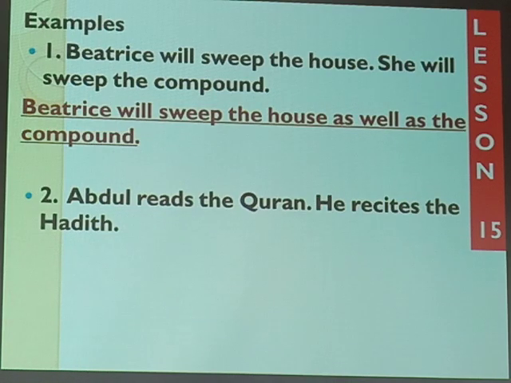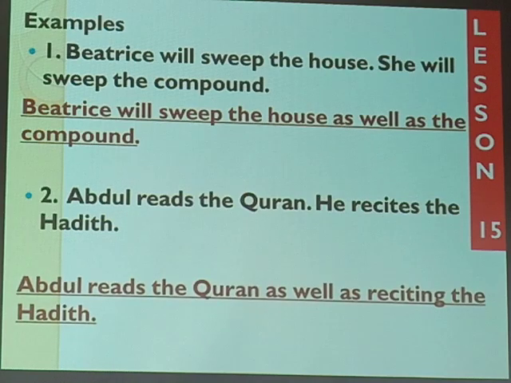We have different actions. Reads has one object, Quran, then the other one recites the hadith. This is the same person doing two kinds of activities. We shall say Abdul reads the Quran as well as reciting the hadith. Mark that point very well. As well as reciting the hadith. Yeah, that has been the answer.